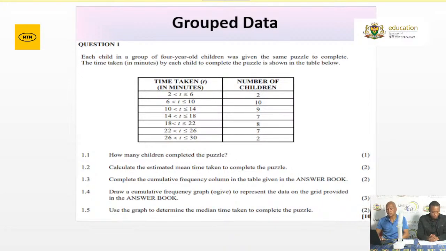Remember to ground your cumulative curve. How do you ground it? Remember, earlier on, Mr. Masudibel indicated that you must use the upper limit as well as the cumulative frequency. Now, when you ground your graph, it's only at this time that you're going to use the lower limit of the first class. That is the only time that you use the lower limit.